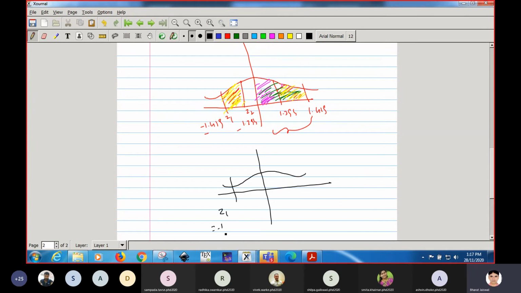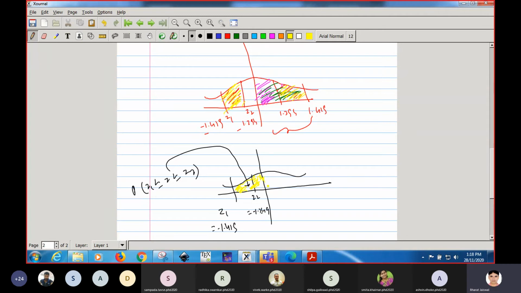Z1 equal to minus 1.419, and Z2 equal to minus 1.249. So we have to calculate the area, that is the probability between Z1 and Z2. This is the area, this yellow area. We have to calculate it, but it is on the left hand side.